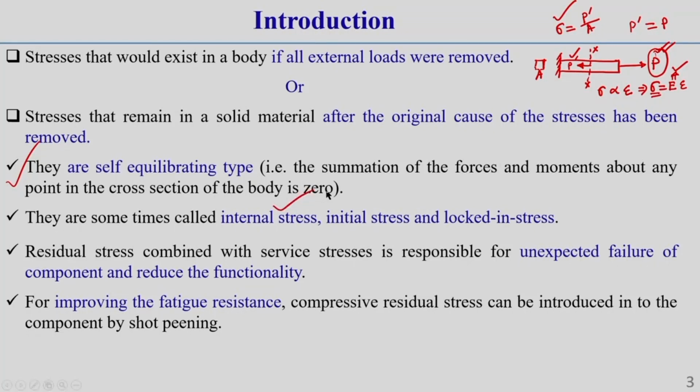This residual stress is also sometimes called internal stress, initial stress, or locked in stress. What I have already told you, because it is the internally developed restoring or resistance force, that is why this stress is called internal stress. It is also called initial stress, because this stress remains before application of other loading conditions. As it is generated due to the manufacturing process itself, it acts as an initial state, because after that further loading and other external loads are applied.